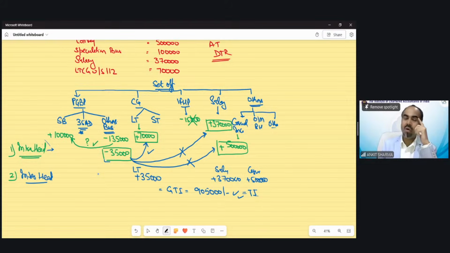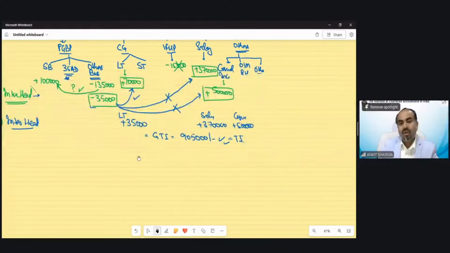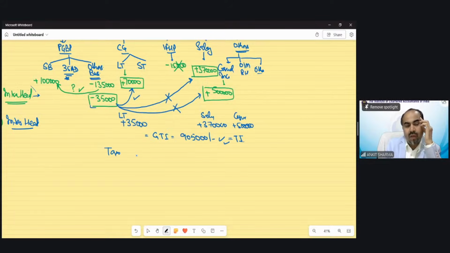So that means now, can I claim rebate or not for the purpose of calculation? Now that's a very interesting question. Now for the purpose of tax calculation also, I always refer to divide your GTI in this format.